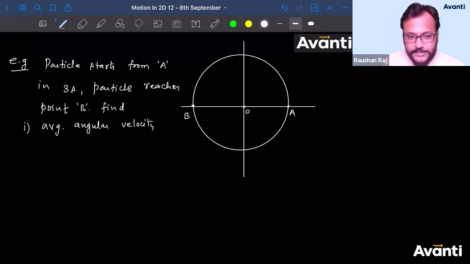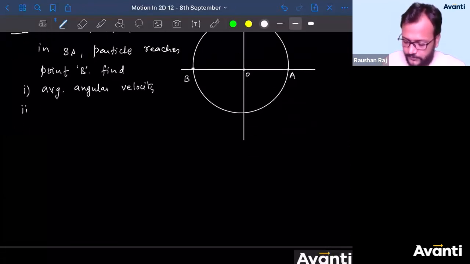Second question, find the average linear velocity.